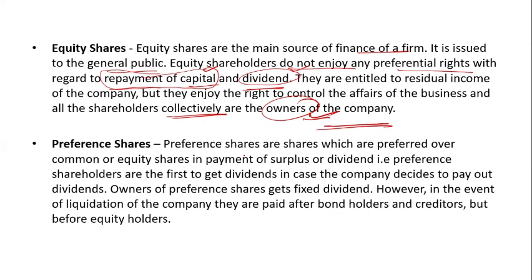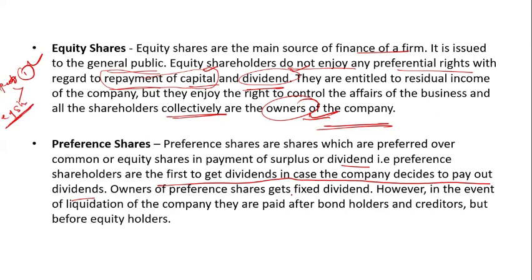Now the preference share has just a little bit of difference. They are also owners of the company, common with equity shares. On the payment of the surplus dividend, the preference shareholders are the first to get a dividend in case the company decides to pay out a dividend. Between equity shares and preference shares, the preference share has the first right, and after them the equity shareholders will get a dividend or the repayment of the capital.